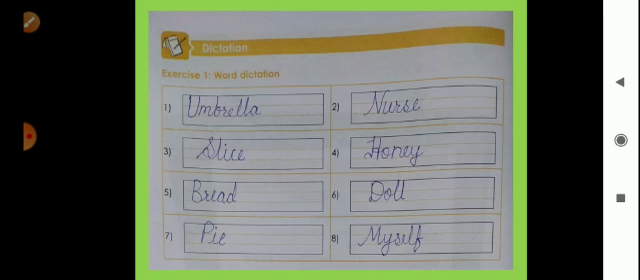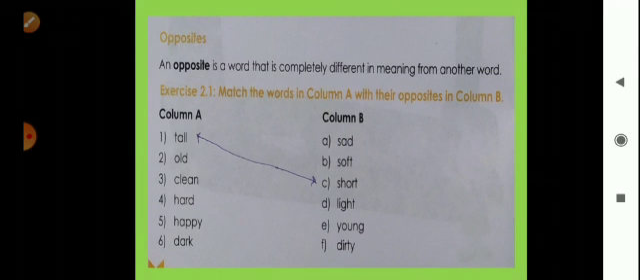Okay, and then last, number 8, MYSELF, myself. So you should write these words in your grammar book. Okay, now next here is the vocabulary section, and in this section we will see opposites.